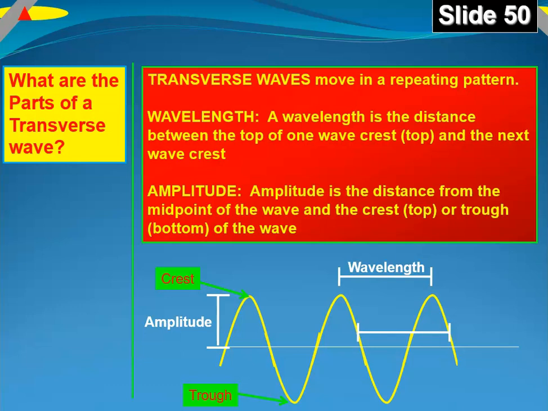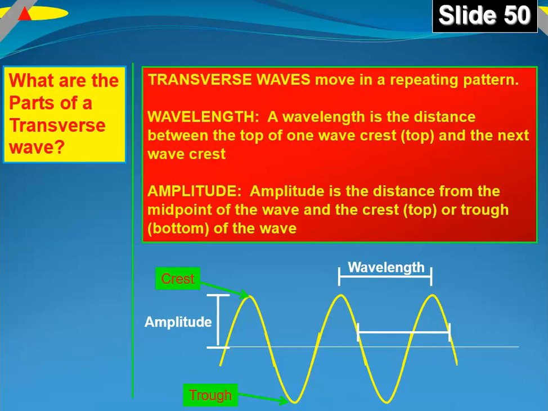What are the parts of a transverse wave? Okay, so now we're going to get into a little bit of terminology. It's not too hard. Transverse waves move in a repeating pattern. Wavelength. A wavelength is the distance between the top of one wave crest, a crest is the term for a top of a wave, and the next wave crest. Amplitude. Amplitude is the distance from the midpoint of the wave and the crest or top, or trough, bottom of the wave.